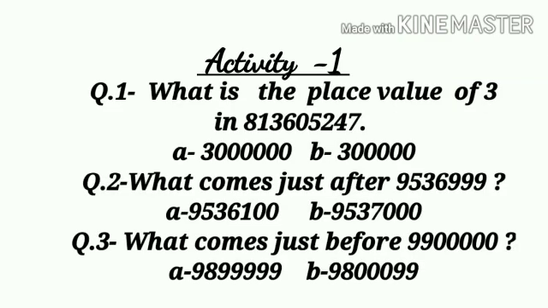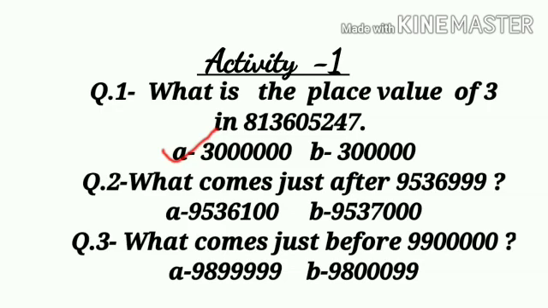Now a few questions for your practice. Look at the first question. What is the place value of 3 in this number? Just count with me up to 3. Ones, tens, 100, 1000, 10,000, lakhs, 10 lakhs. Means 30 lakh. So what is the answer? 30 lakhs. Because the place value of any digit depends on its position in the number. Here 3 is in the 10 lakhs position. That's why the place value is 30 lakh.